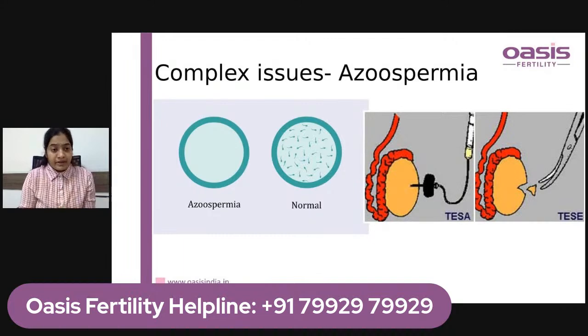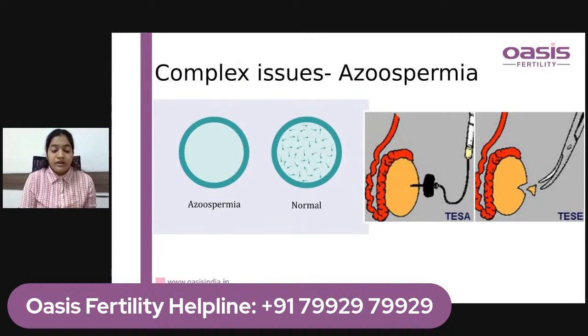Okay, it is a daycare procedure carried out under anesthesia, and here only a needle prick is there. The patient is not given any incision, so there will be no stitches. So this is TISA. TISA is very effective in cases of obstructive azoospermia, and sometimes in patients with testicular causes also. In some patients we can get sperm with TISA.